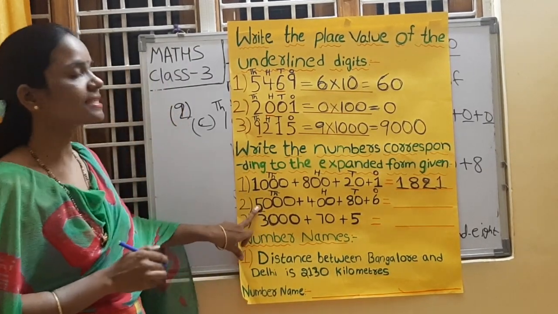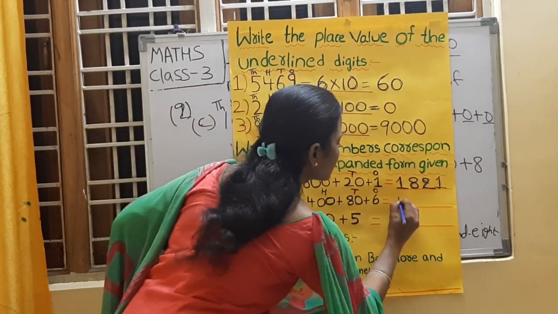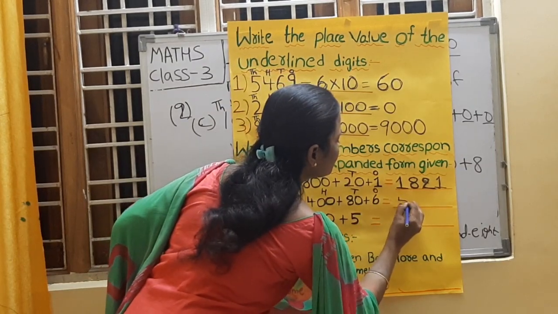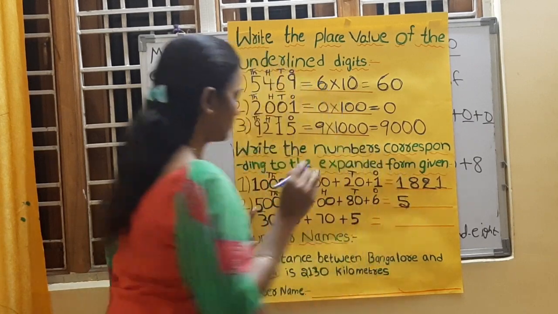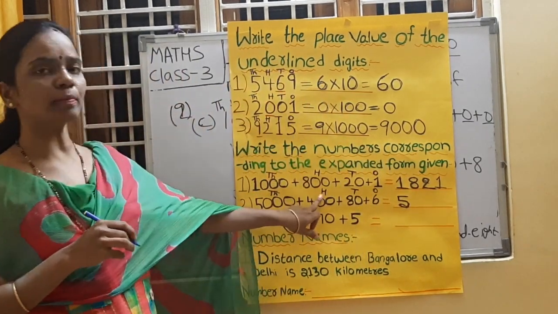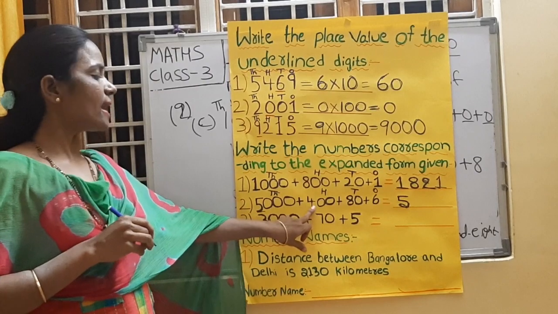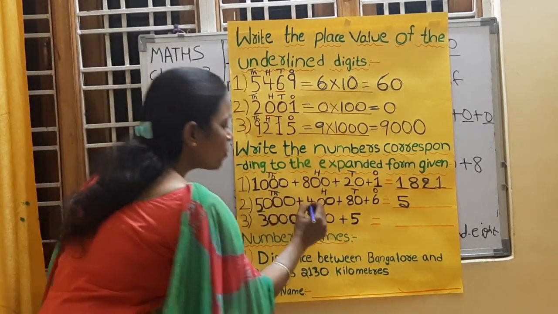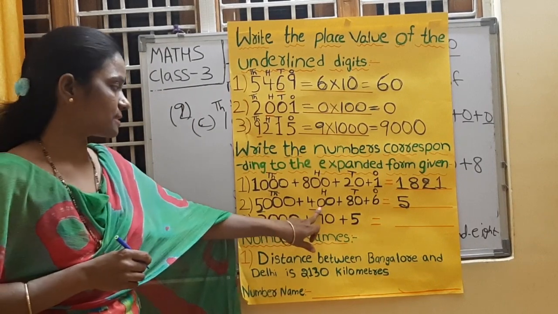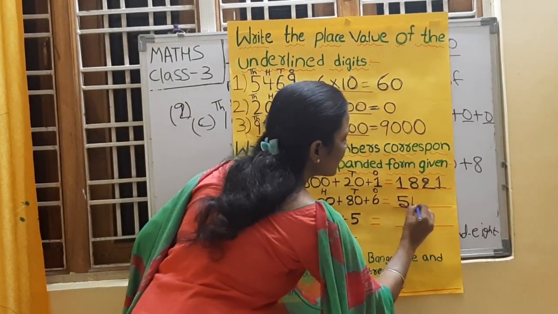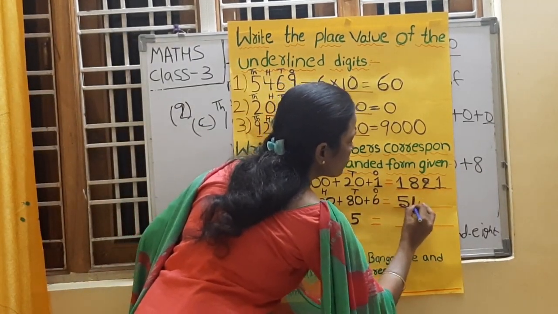Yes, 5 is there. So in thousands place, write down 5. Yes, come to the hundreds place. What is the number in hundreds place? 4. How many hundreds are there? 4 hundreds, right? So for hundreds place, write down 4.